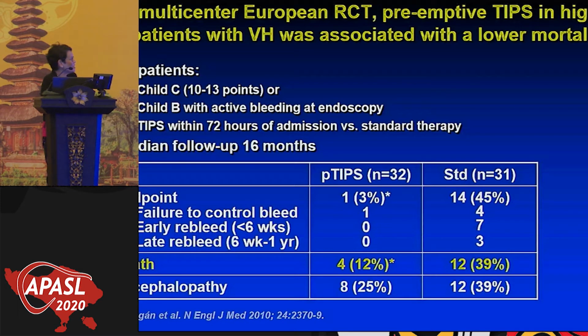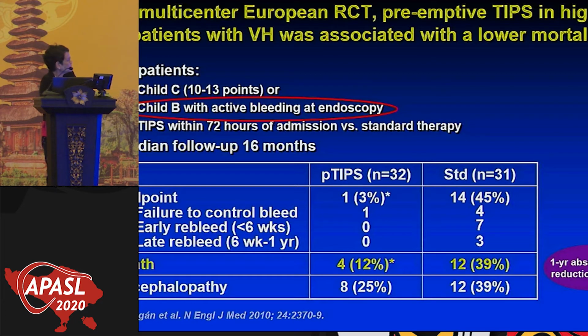They placed the TIPS within 72 hours, and in a median follow-up of 6 months, you can see here that the failure only occurred in 1 preemptive TIPS versus 14. But importantly, look at the mortality rate. Only 12% in the preemptive TIPS versus 39%, which was significant, with a 1-year absolute risk reduction of 25%. So remember this 25% risk reduction, 25% less risk of dying in these very sick patients.